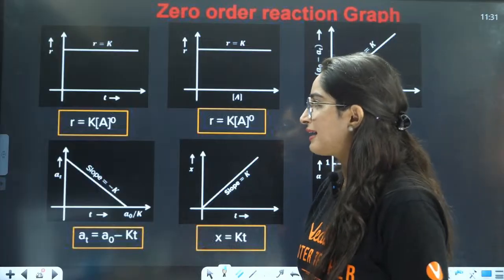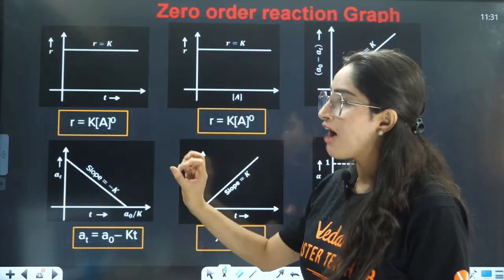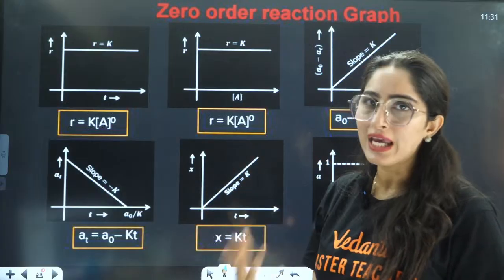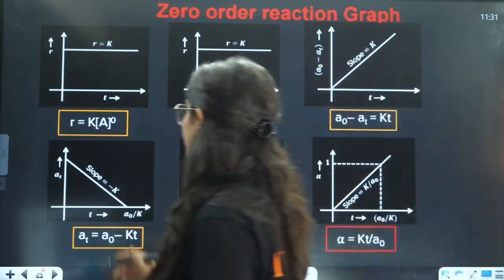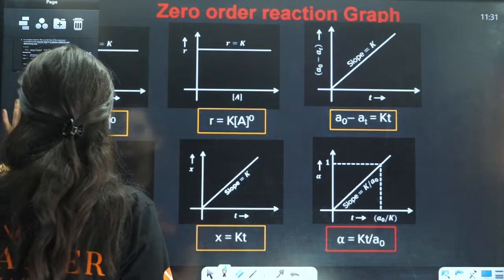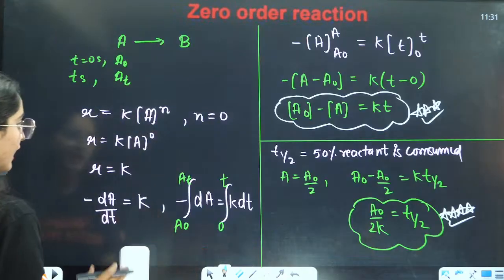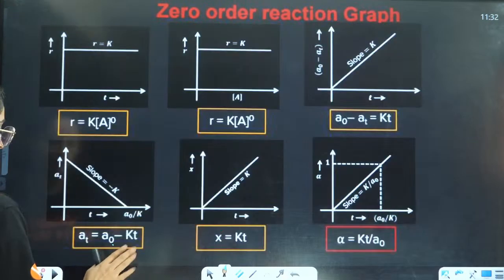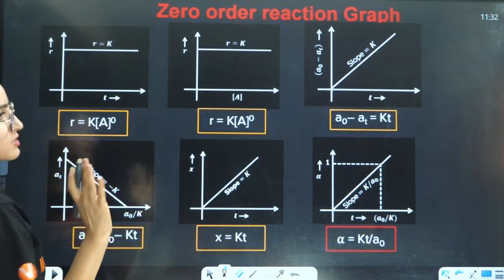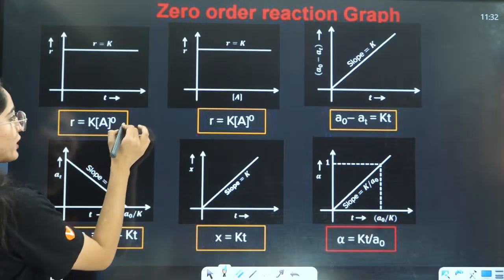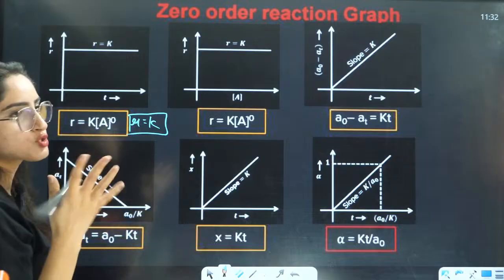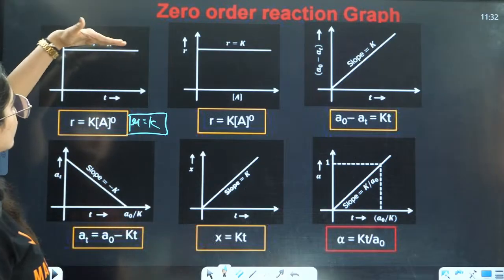So here we are writing the graph between rate and time. We know that between rate and time there is nothing, so rate is equal to the rate constant. So r is equal to k. With time there is no effect, so it is a constant thing.